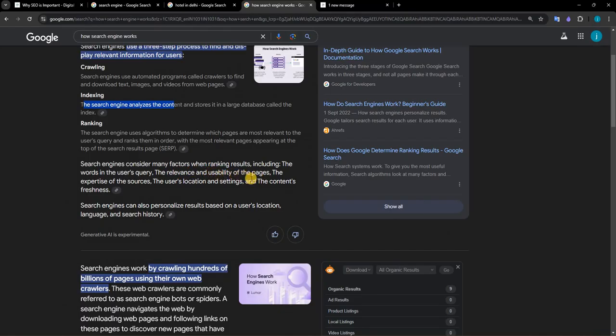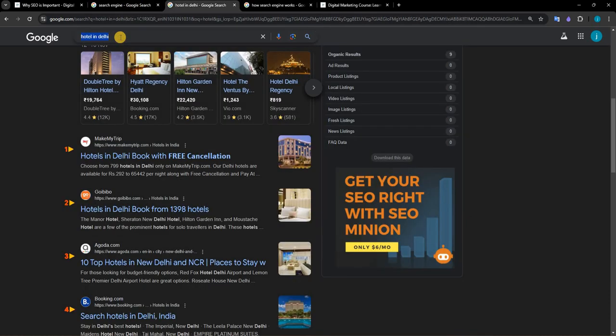The relevance and usability of the page, the expertise of the source, the user location and settings, the content freshness. So all these factors will be included when the user searches for any particular query. The first one is the words in the query. The search engine will try to identify whether the information related to this particular keyword is present on the web pages, and only those web pages will be shown in the search engine.